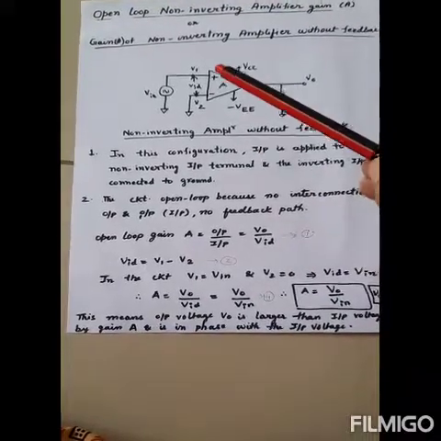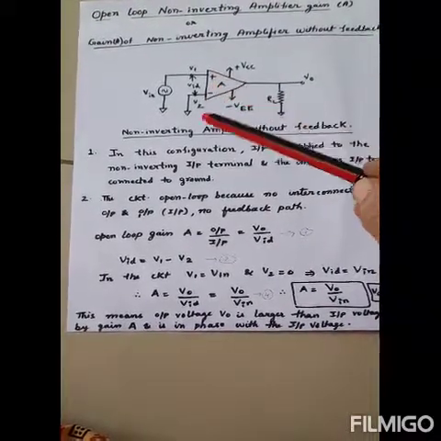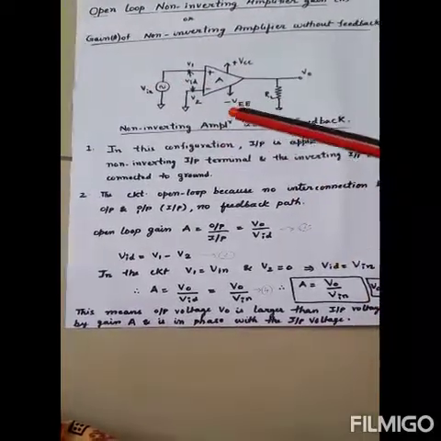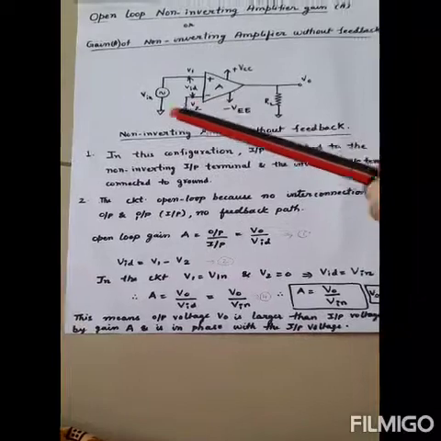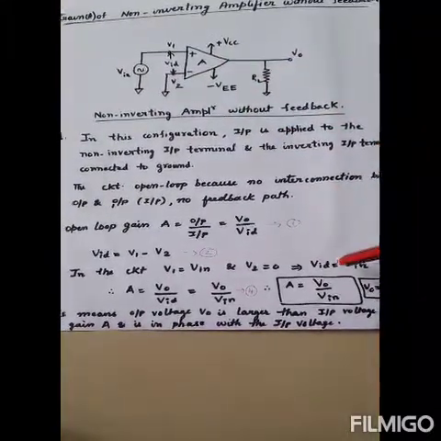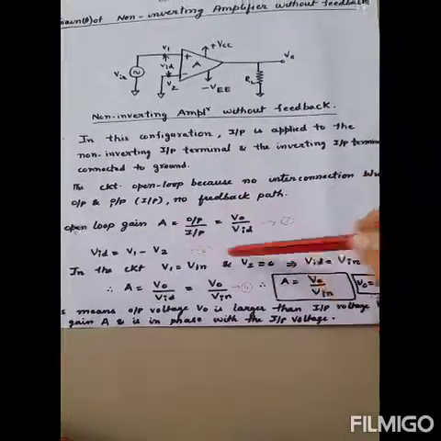What is VID? Difference input voltage, V1 minus V2. What is the voltage at V1? Vin. What is the voltage at V2? 0, because it's grounded. So what is VID equal to now? Vin.